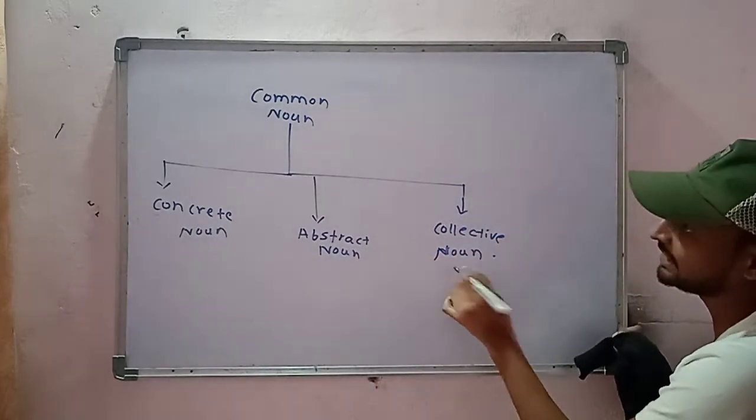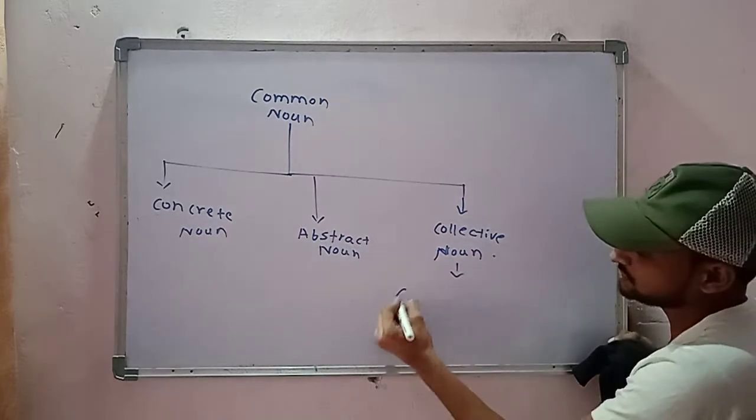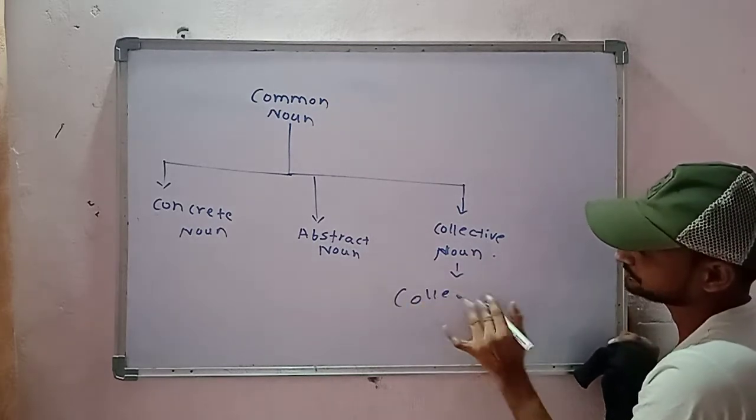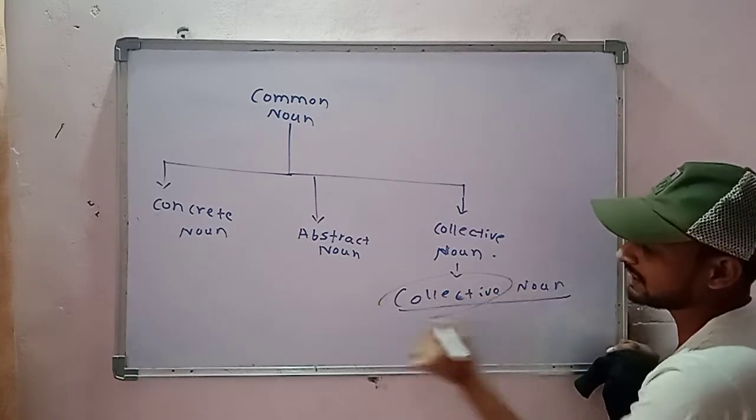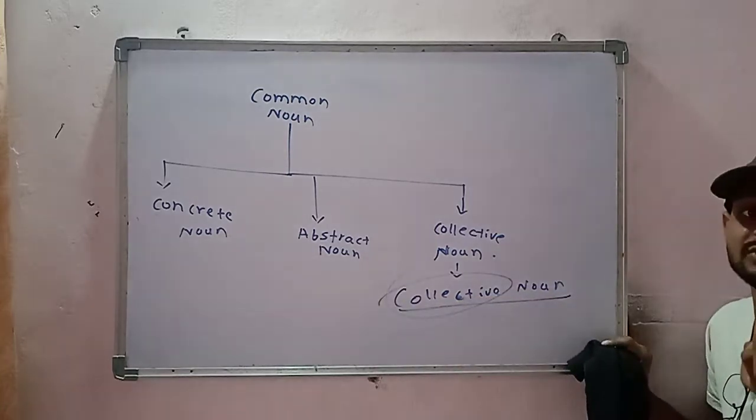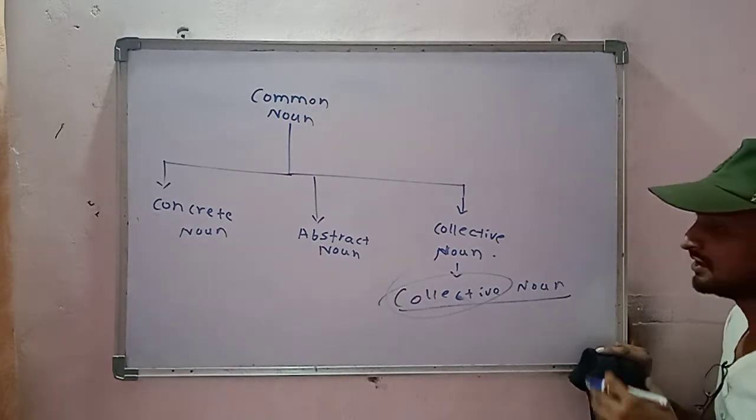Now collective noun. This is our last topic today. Now what is collective noun? Collective noun means collective. What does collective mean? Collective means collection. Collection means what? Collection of groups, collection of things. For example,